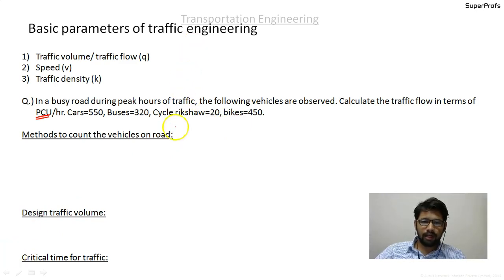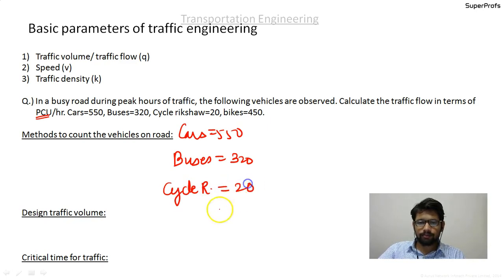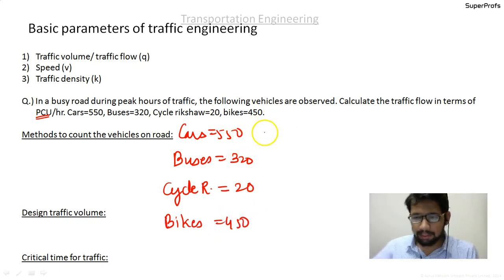So there are 550 cars. I am writing over here: cars equal to 550, buses equal to 320, cycle rickshaws equal to 20 and bikes are 450. To convert it into PCU, just multiply by their equivalency factors.